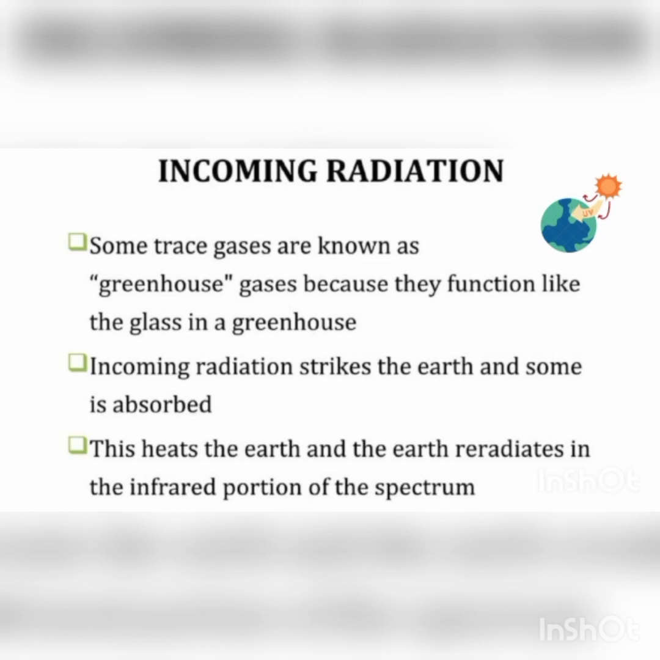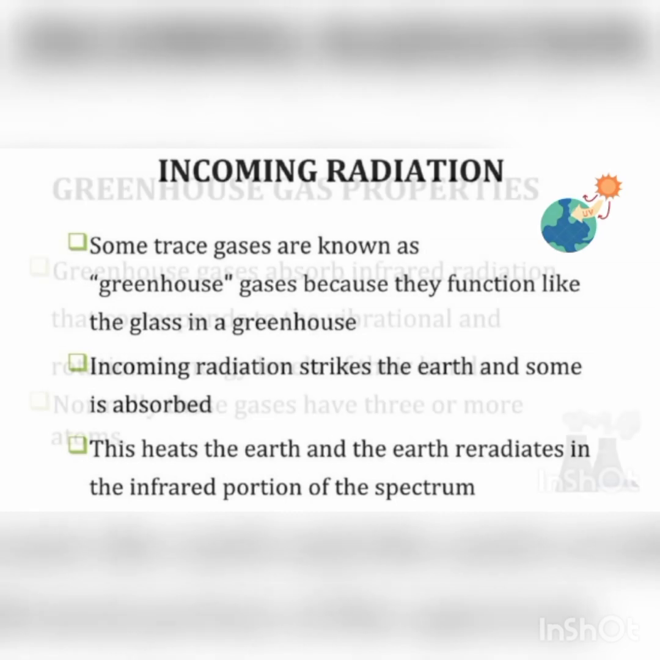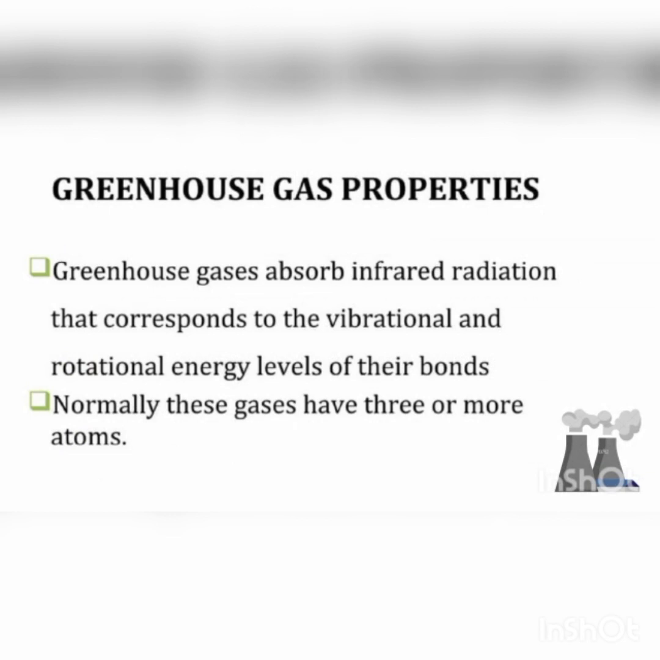Greenhouse gas properties. Greenhouse gases absorb infrared radiation that corresponds to the vibrational and rotational energy levels of their bonds. Normally these gases have three or more atoms.